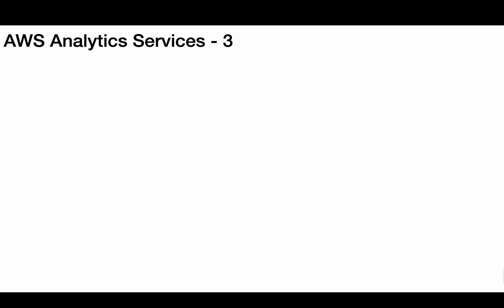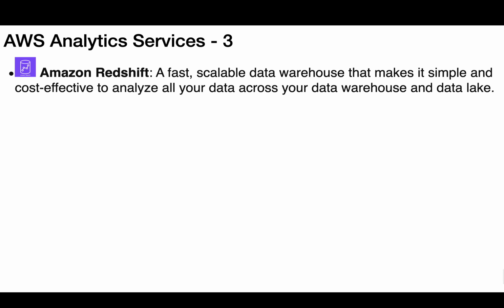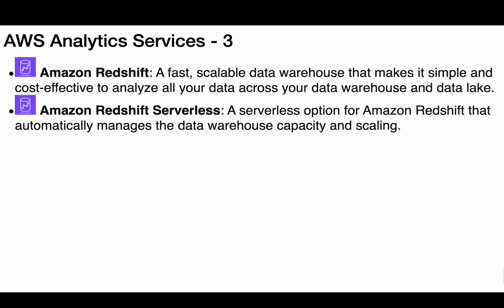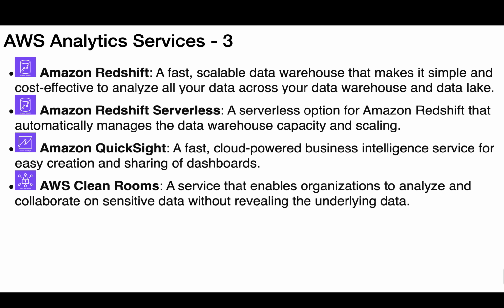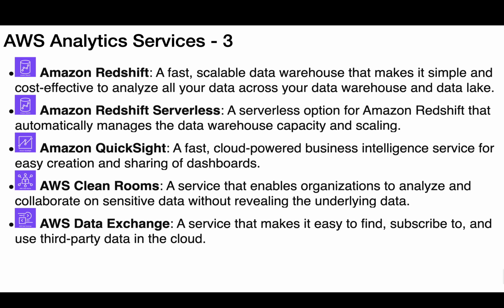AWS Analytics Services. 3. Amazon Redshift, a fast, scalable data warehouse that makes it simple and cost-effective to analyze all your data across your data warehouse and data lake. Amazon Redshift Serverless, a serverless option for Amazon Redshift that automatically manages the data warehouse capacity and scaling. Amazon QuickSight, a fast, cloud-powered business intelligence service for easy creation and sharing of dashboards. AWS Clean Rooms, a service that enables organizations to analyze and collaborate on sensitive data without revealing the underlying data. AWS Data Exchange, a service that makes it easy to find, subscribe to, and use third-party data in the cloud.